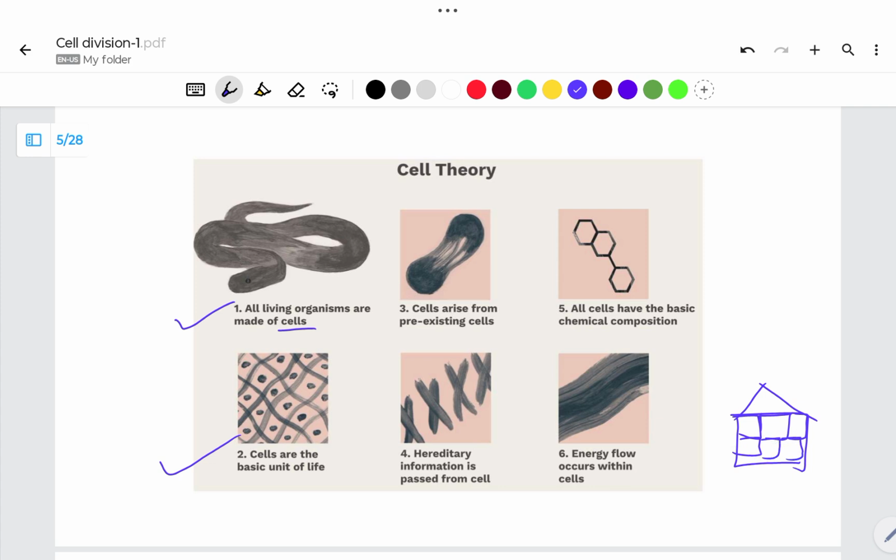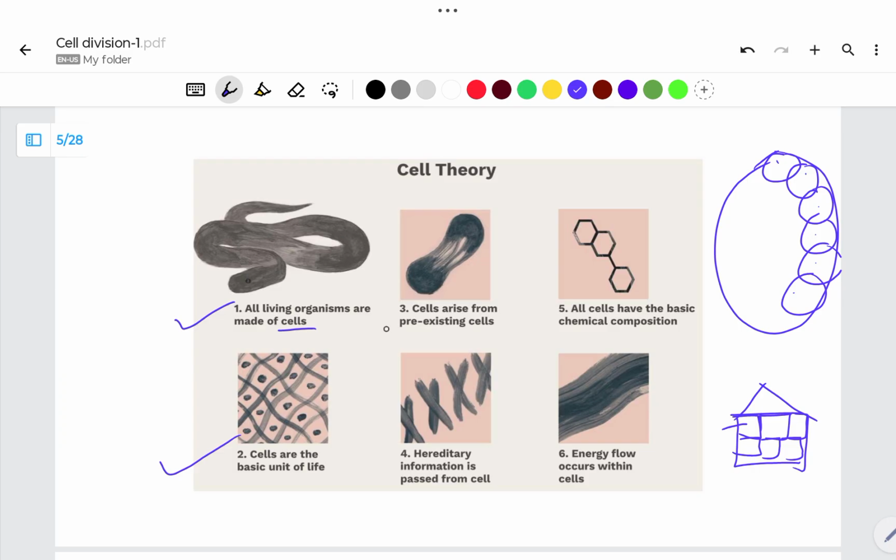Like that, our body is formed from single cells. So a single cell is a functional unit of our body, which is also known as the basic unit of our body. The brick is the basic unit of our home. Like that, the cell is the basic unit of our body.